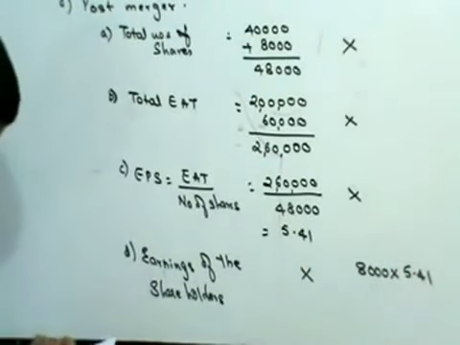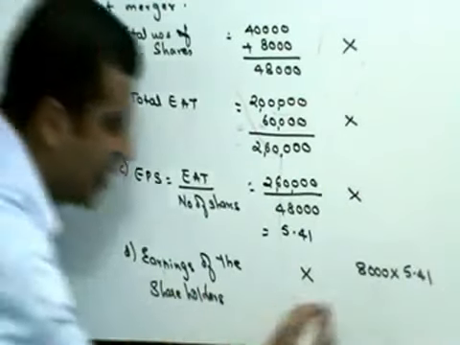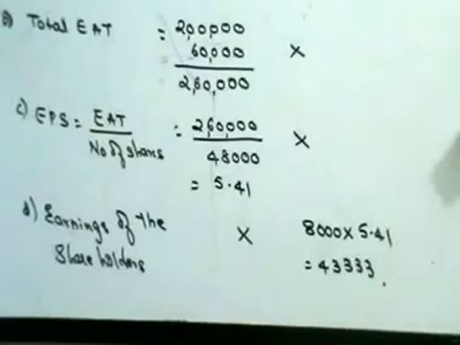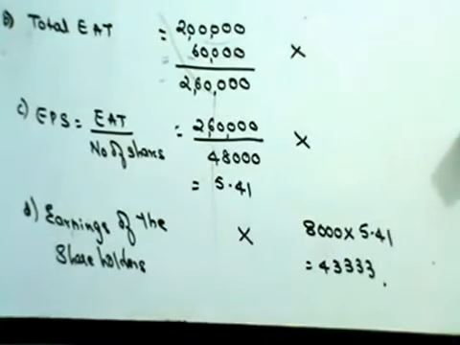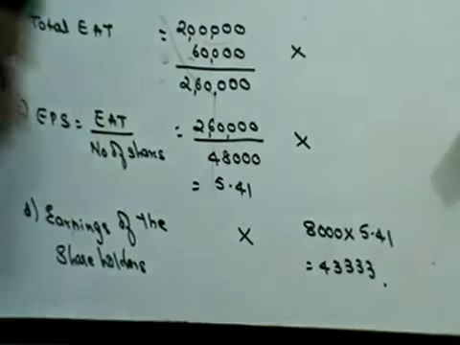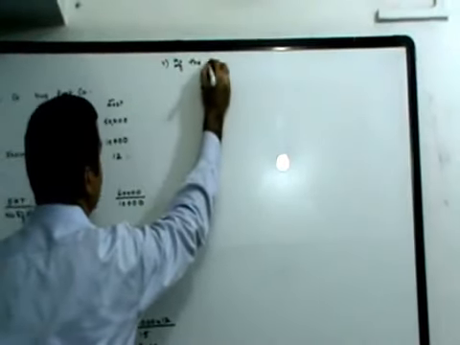So 8,000 into 5.41, which will be 43,333. Now this was if the merger took place at current MPS, then the shareholders would earn 43,333.